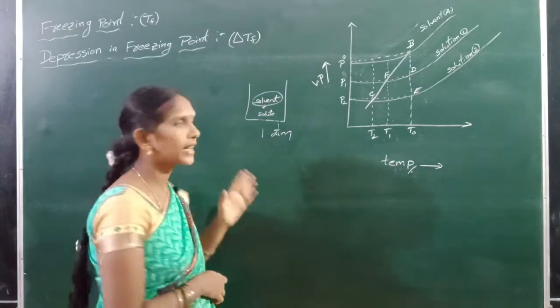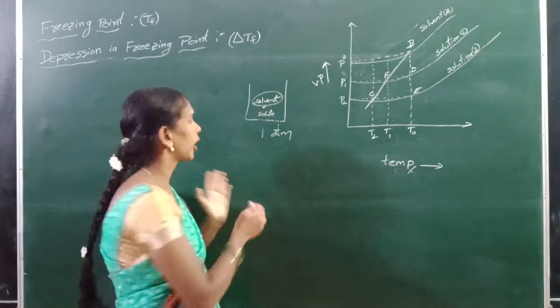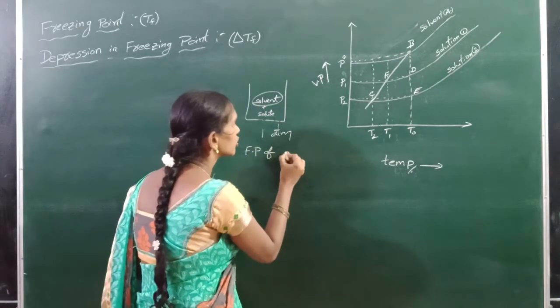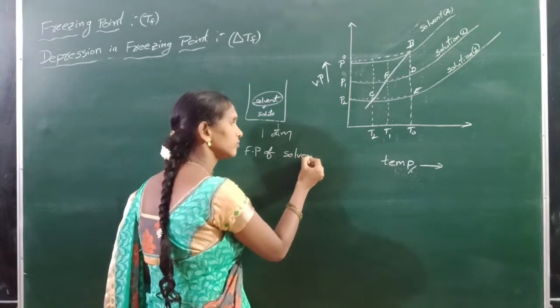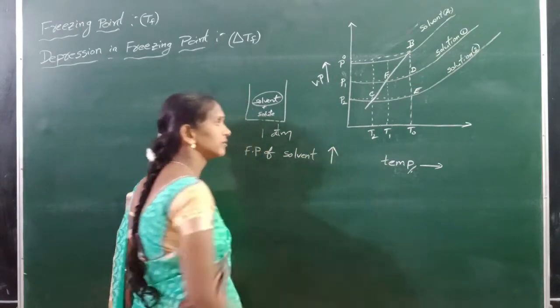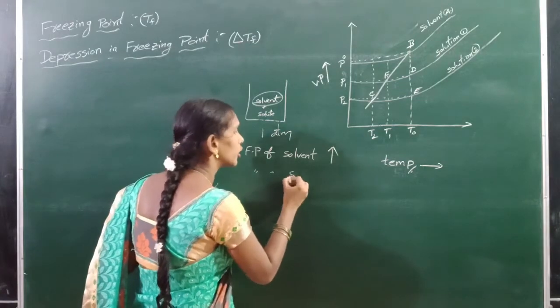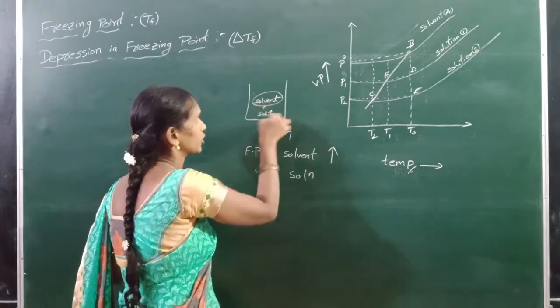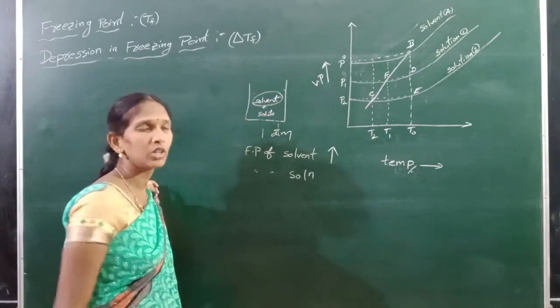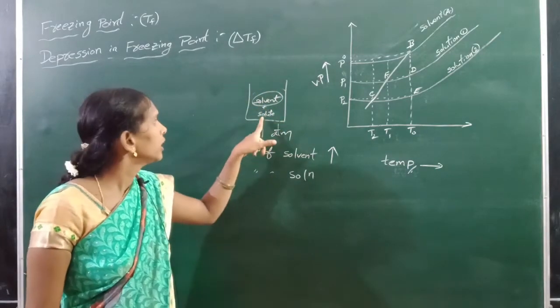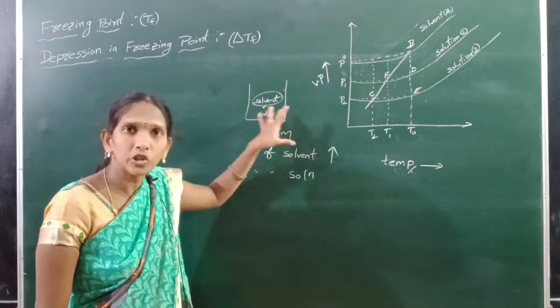In this case, the freezing point of the solvent is higher than the freezing point of the solution.